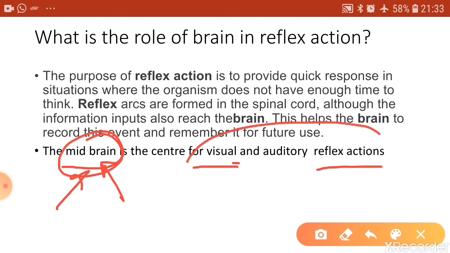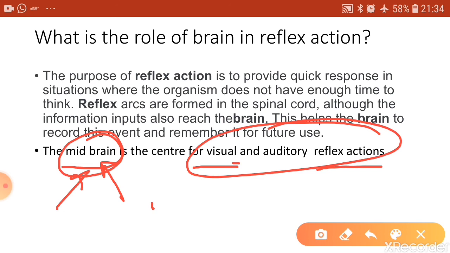In these audio visual reflex actions, suppose there is sudden closure of the eyes. The light, which is the stimulus, will first be picked up by the receptors present in the eyes. Then the receptor will pass this message to the midbrain through the sensory neuron.